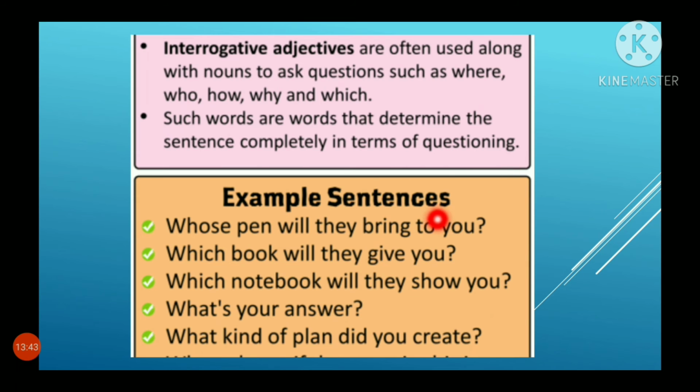Example sentences are: Whose pen will they bring to you? Which book will they give you? Which notebook will they show you? What's your answer? What kind of plan did you create? Where, who, how, why, and which. When you use these to ask a question, these are said to be interrogative adjectives.